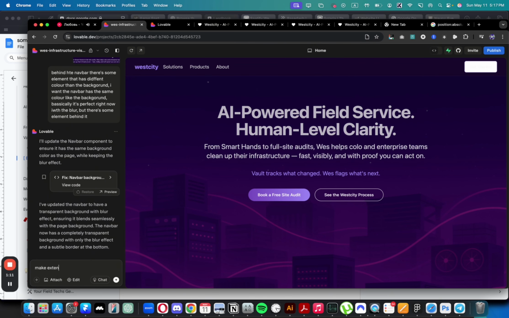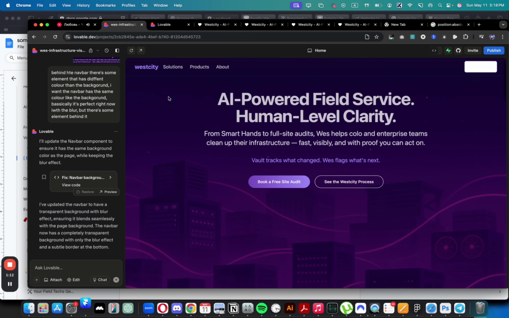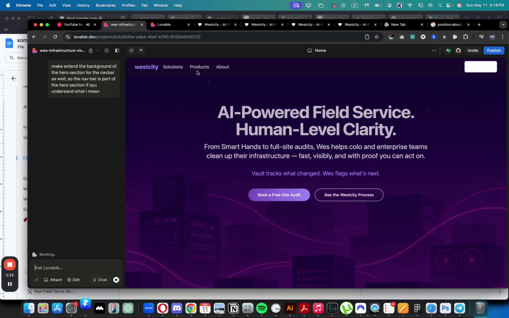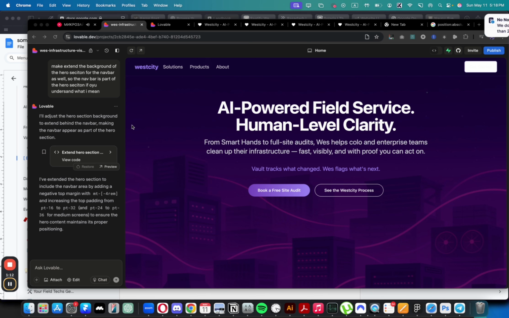Maybe extend the background for the nav bar as well. So the nav bar is part of the hero section, kind of, if you understand what I mean. Basically, I think it just made another section with the navbar, and that's why the background doesn't go there. So possibly it would need to adjust the hero section background to extend behind the navbar, making the navbar appear as part of the hero section. Yeah, that's what I wanted to see. Yep, it looks great right now.